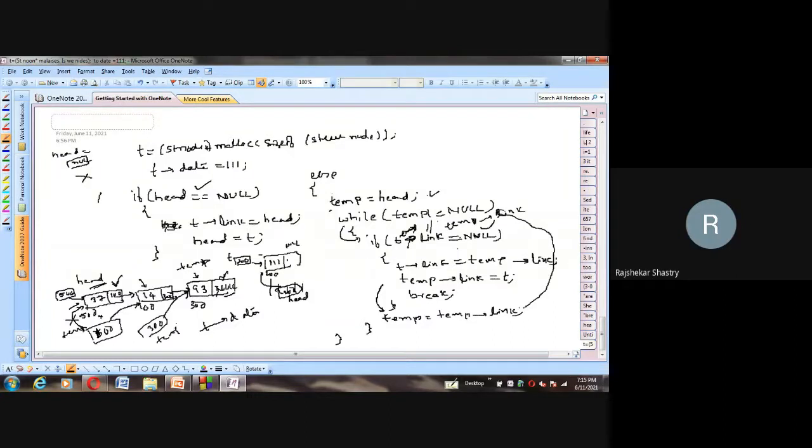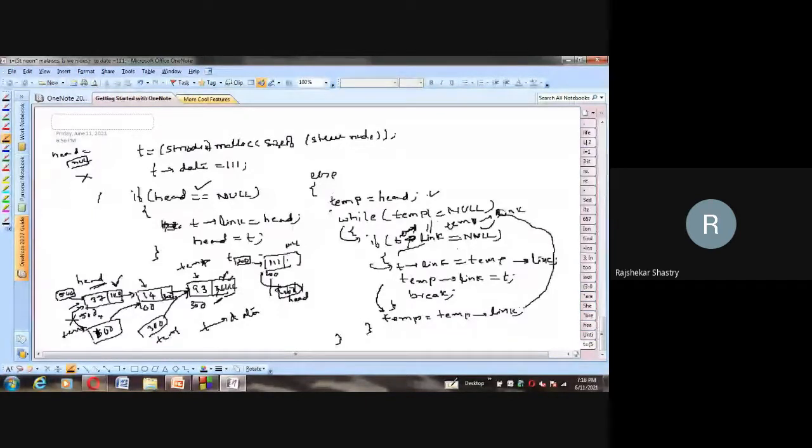Very good. Previously their respective links were not null. Now once temp has reached here, we observe that temp is not null. Temp is holding 300, but its link is null here. That is a clear indication that we reached the last node. We didn't cross the last node, but we reached the last node. So since the if condition is true, we get into the body of the if condition and simply establish the links here. How are we establishing? Let us see.